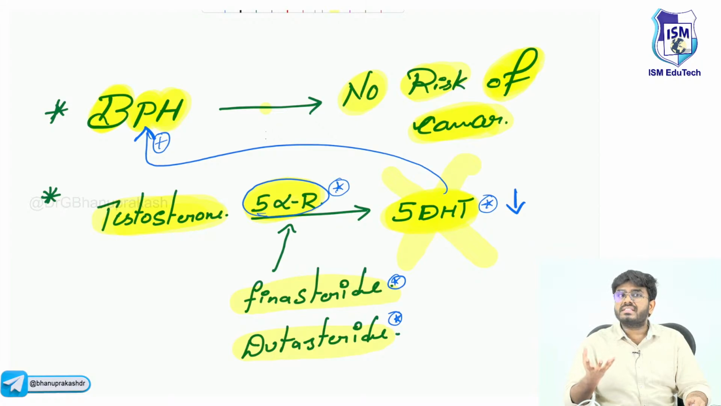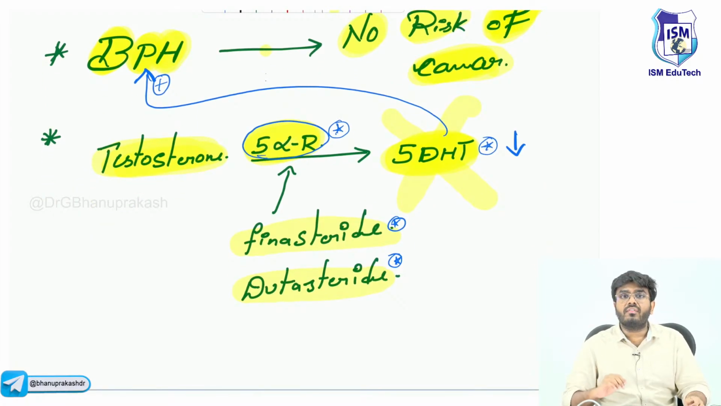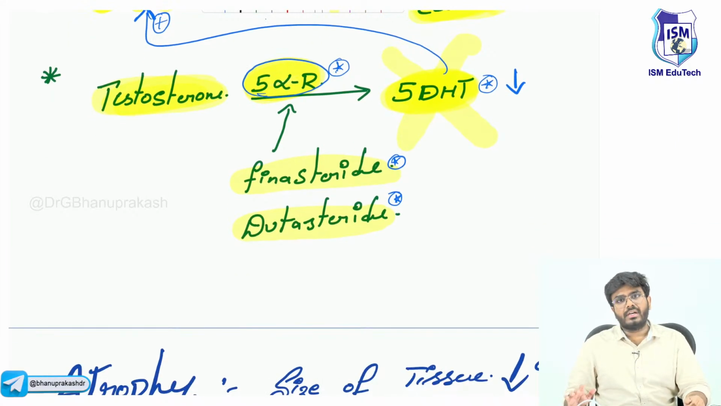For the growth of the prostate, what is the stimulus? It's not the testosterone, it's the dihydrotestosterone. Testosterone is converted into dihydrotestosterone, which gives the stimulus for the prostate to grow. Now, how to decrease the dihydrotestosterone levels? By inhibiting the enzyme 5-alpha reductase. By inhibiting 5-alpha reductase, you can decrease the DHT levels, and the drugs are finasteride and dutasteride.